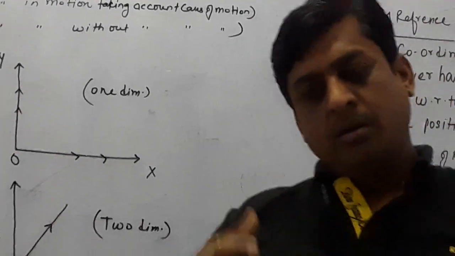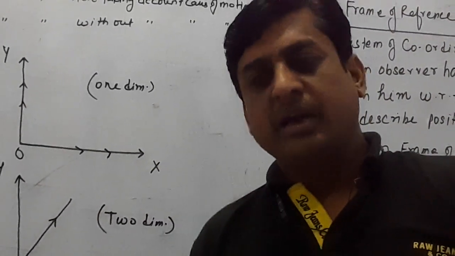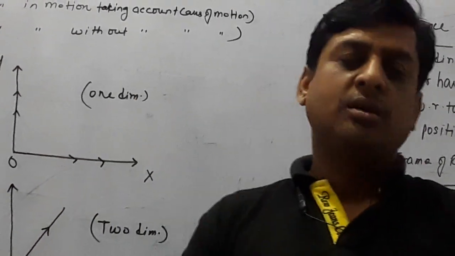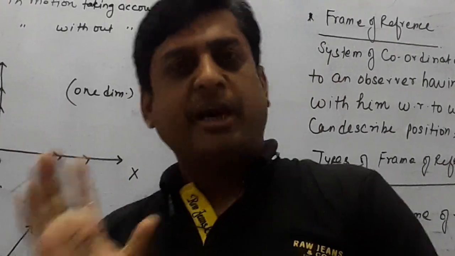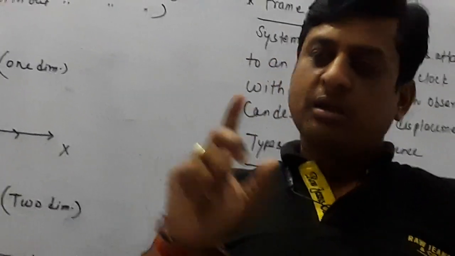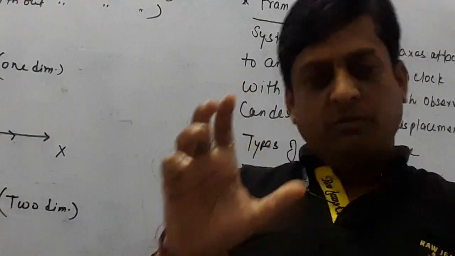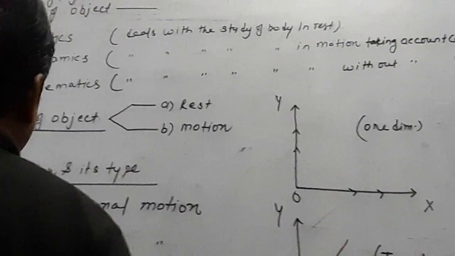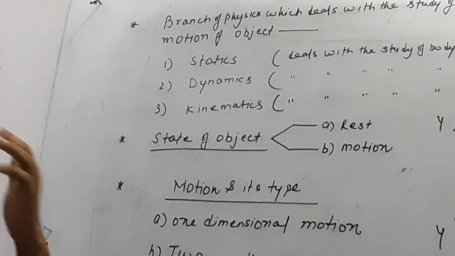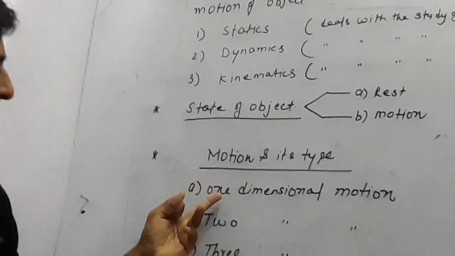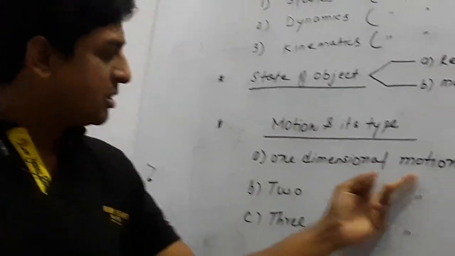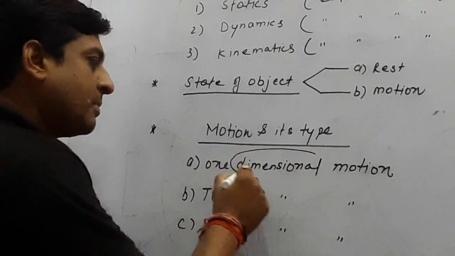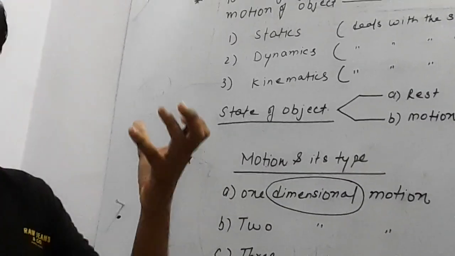In all these examples, what are you observing? You are observing that the body's position is changing continuously. Not only position, one more thing is changing, and that is time. So motion is defined as: whenever any body changes its position with respect to time, then the body is said to be in motion. Now the question is, what are the types of motion? Depending upon the direction of motion, there exist three types of motion: one dimensional, two dimensional, three dimensional. Here the word dimensional means direction, or you can say axis.